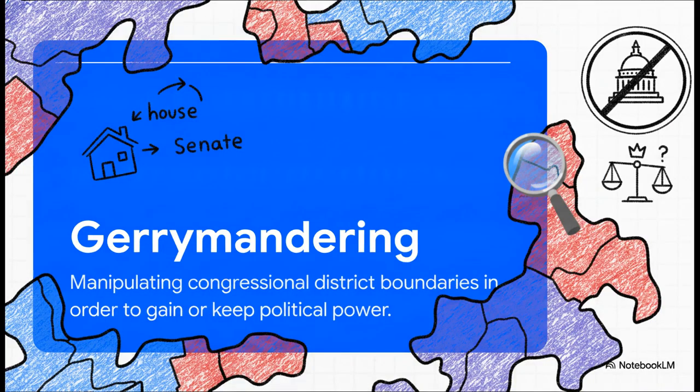Now, once those seats are apportioned, state legislatures have to redraw their congressional district boundaries. And oh boy, this leads to a highly controversial practice known as gerrymandering. State legislators can get incredibly creative here, manipulating those exact boundaries specifically to keep their own political party in power. Why does this matter to you? Well, because of gerrymandering, turnover in the House is surprisingly low, which means your local elections might be a lot less competitive than you think. The Senate, though, doesn't have districts, so they don't have to deal with gerrymandering at all.